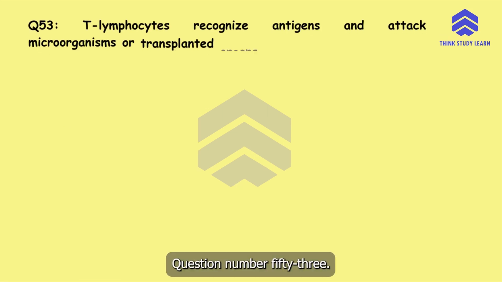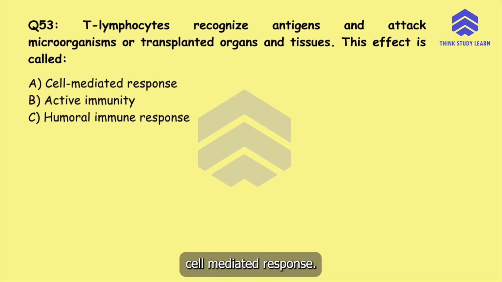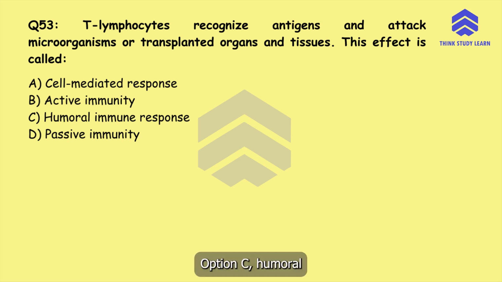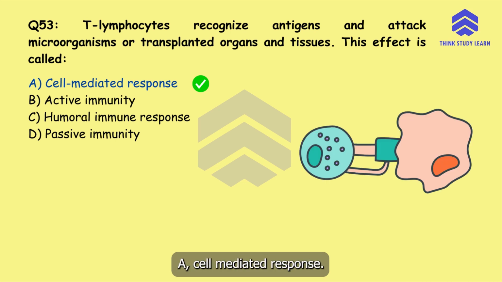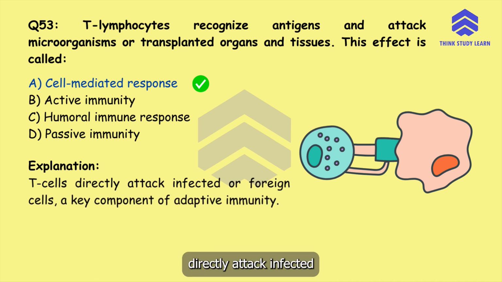Question number 53. T lymphocytes recognize antigens and attack microorganisms or transplanted organs and tissues. This effect is called option A, cell-mediated response, option B, active immunity, option C, humoral immune response, option D, passive immunity. The correct answer is option A, cell-mediated response. T cells directly attack infected or foreign cells, which are a key component of adaptive immunity.